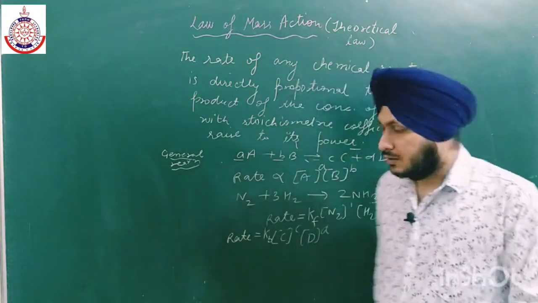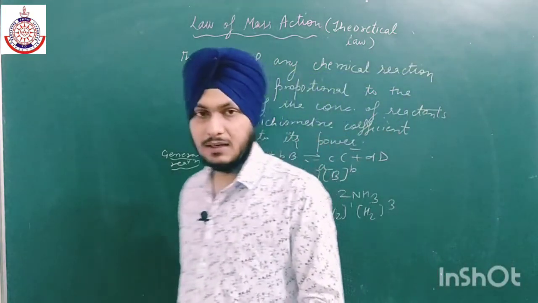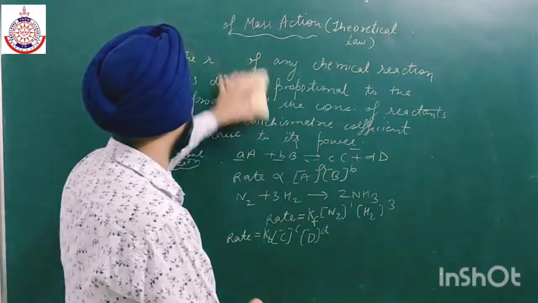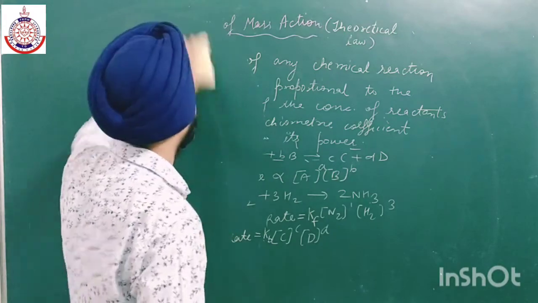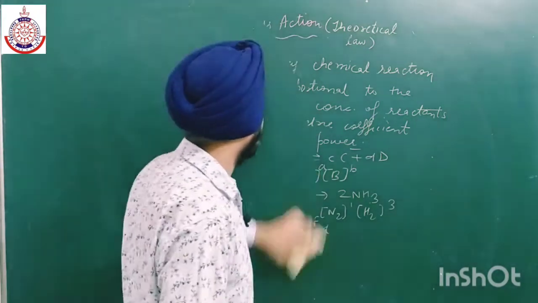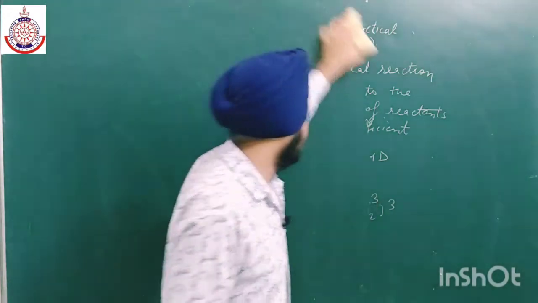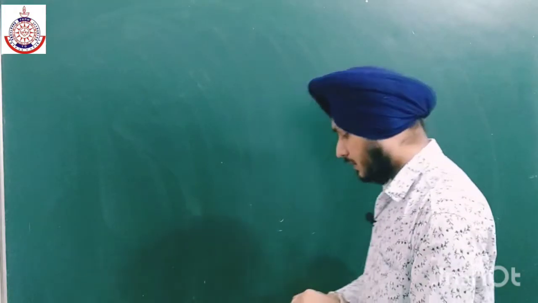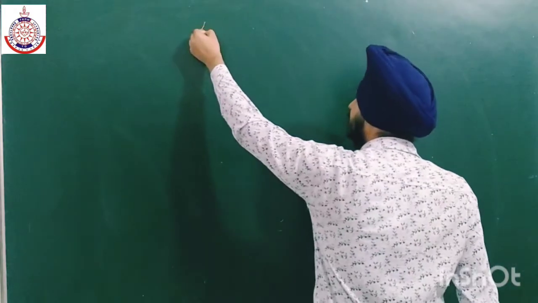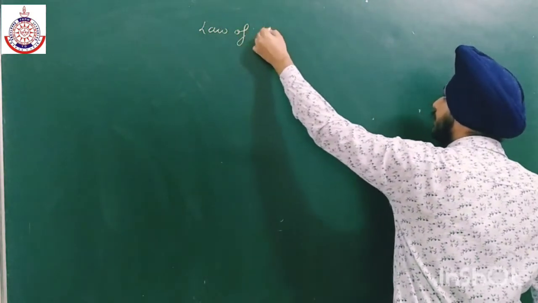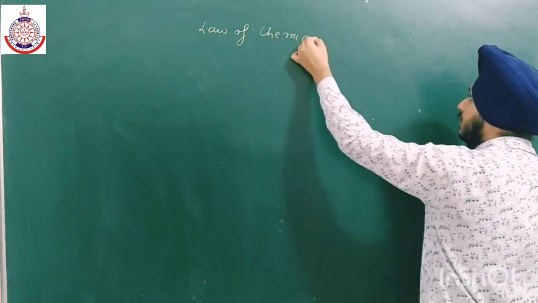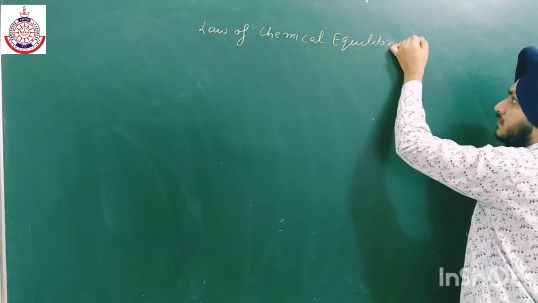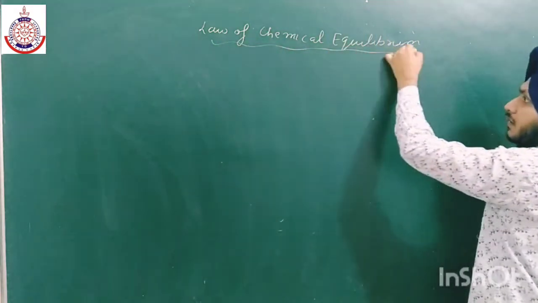Okay, so now what is the law of chemical equilibrium? Now let us discuss the law of chemical equilibrium. Okay, with the help of this law, we have to calculate a constant, that is the equilibrium constant. Okay, so I am again taking a general reaction. That is the law of chemical equilibrium, or it is also known as the equilibrium law. Okay, law of chemical equilibrium.